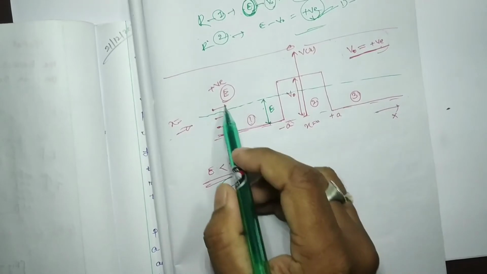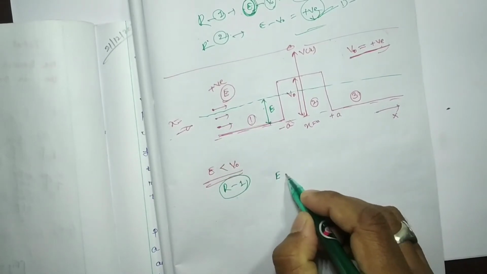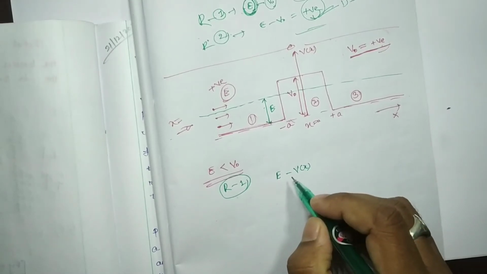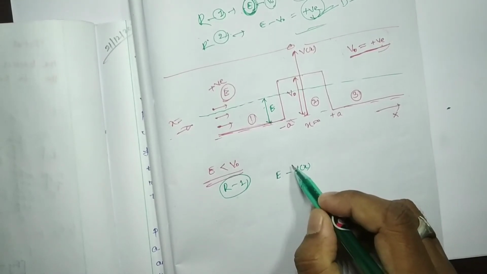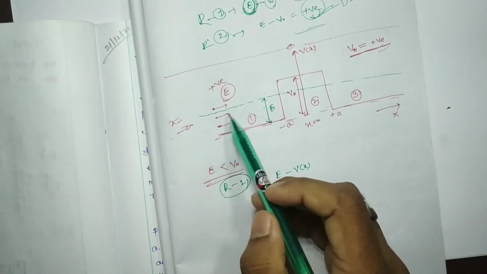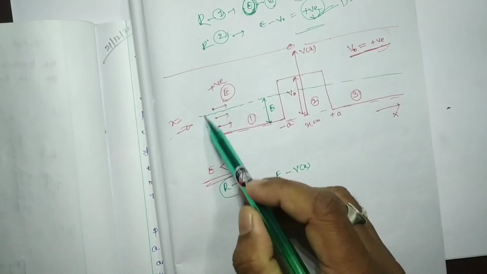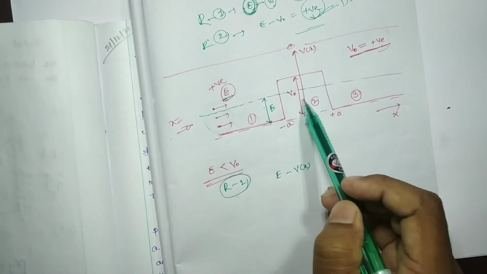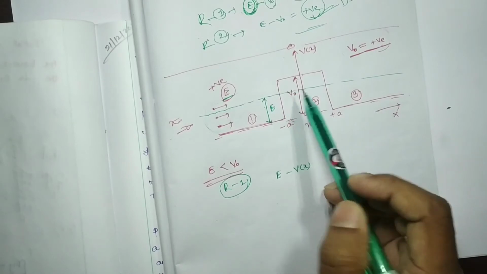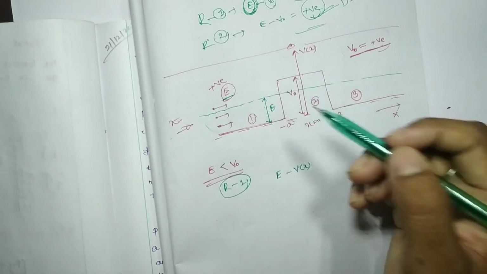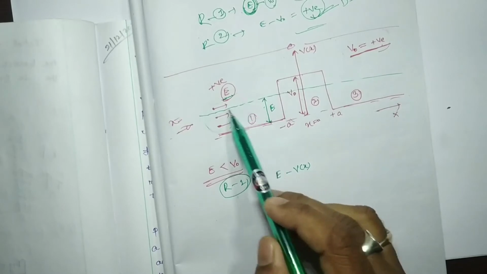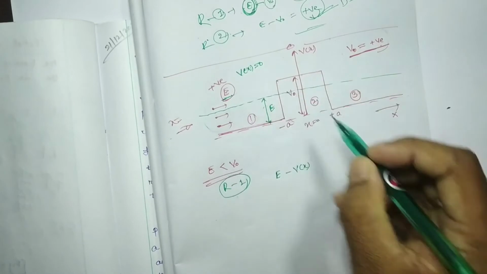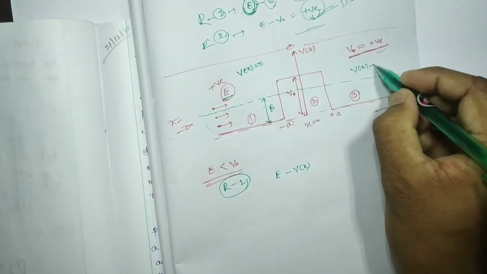In region 1, we first write E minus V(x) to find the energy the particle can acquire. Initially the total energy of the particle is E. When it interacts with the potential V0, how will its energy change? In region 1, V(x) is 0.